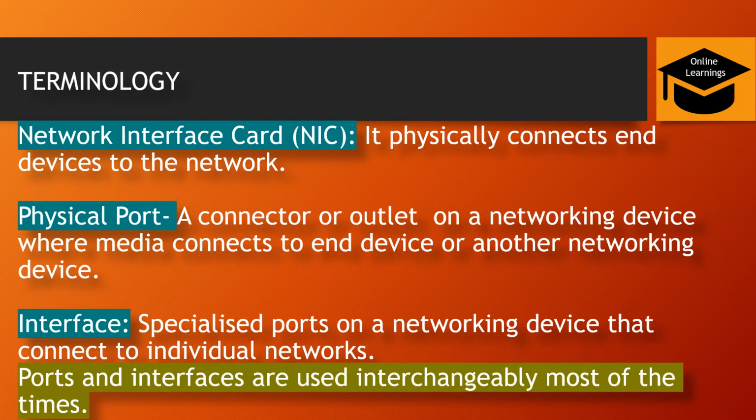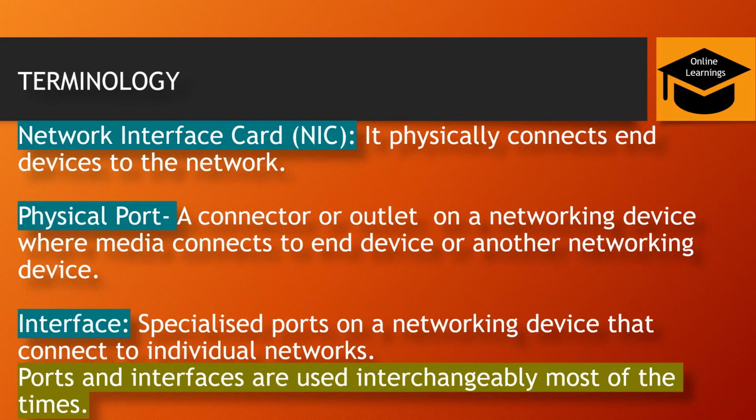Second one is physical port. So you must have seen in your televisions or in your laptop, there are some ports, right? There are some slots where you insert your wire, and then you can make a connection. For example, when you connect your phone with your laptop using a wire, there are some slots, right?